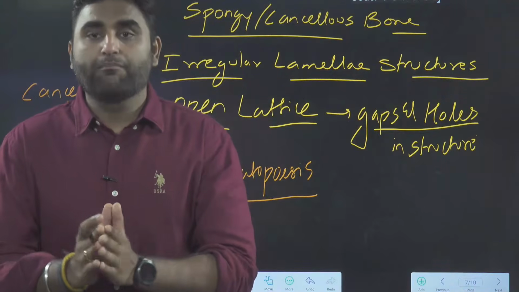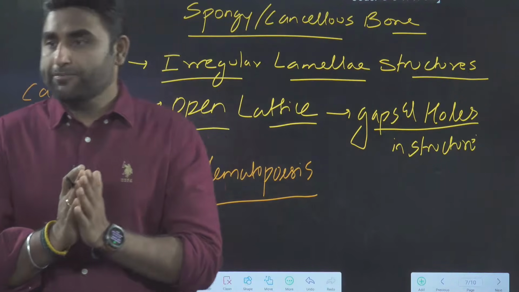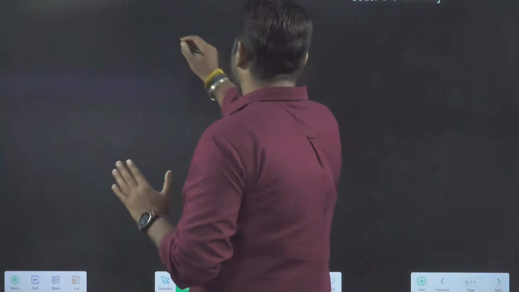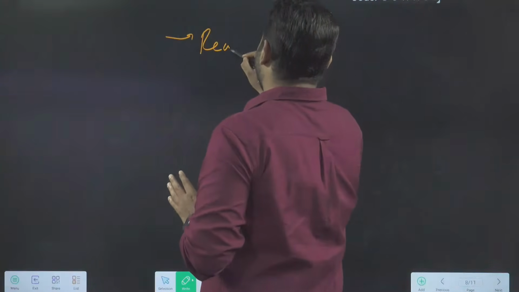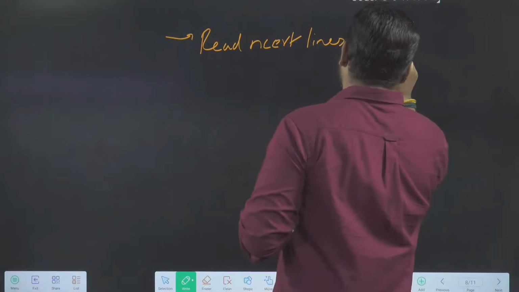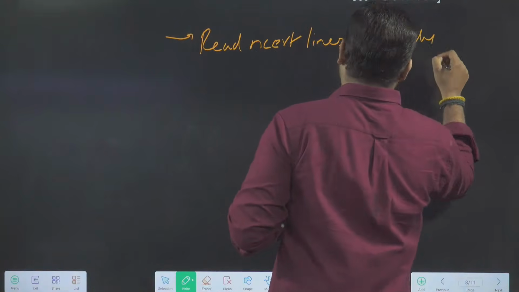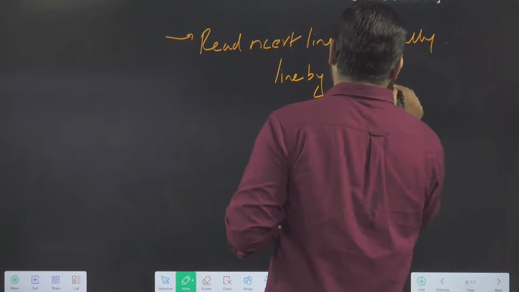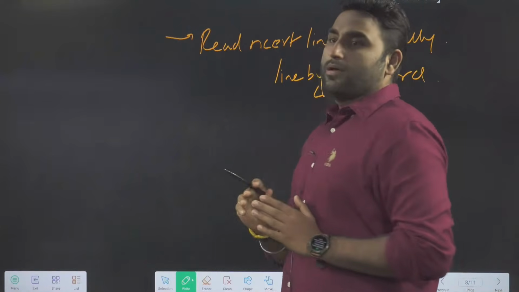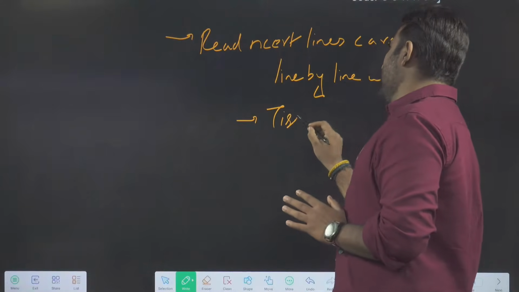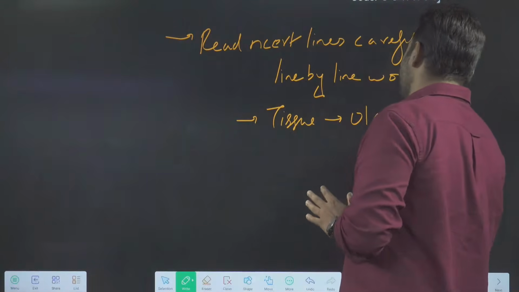So here we complete the bone topic. The syllabus is complete. I request you all to read the NCERT lines carefully, line by line, word by word, and especially use the old NCERT because the tissue topic is given in the old NCERT.